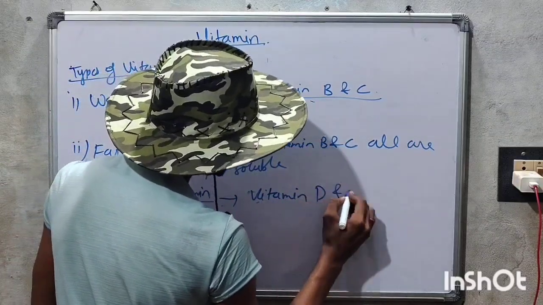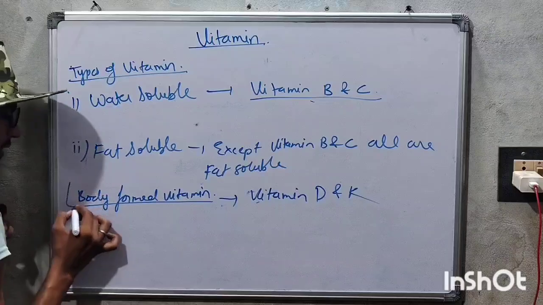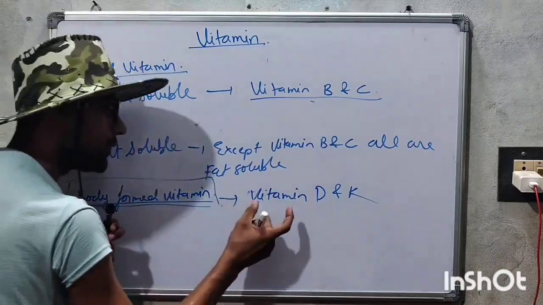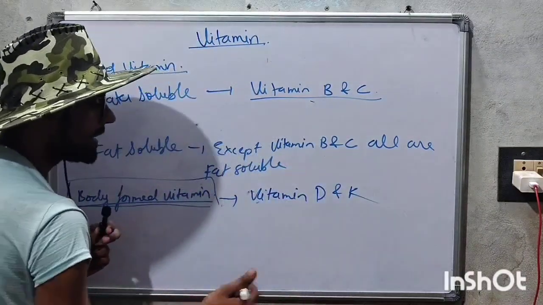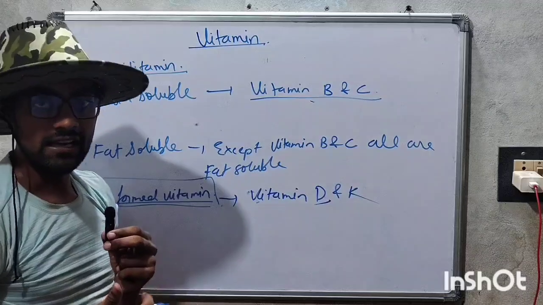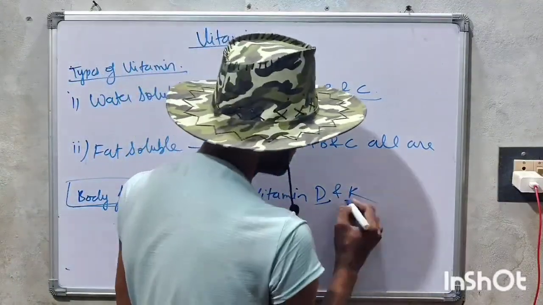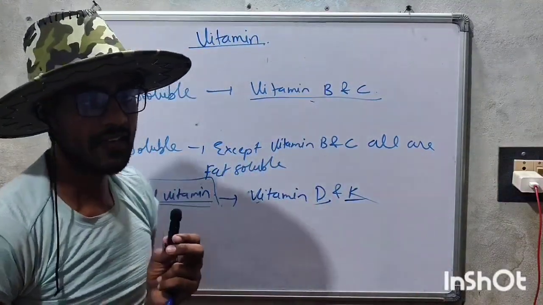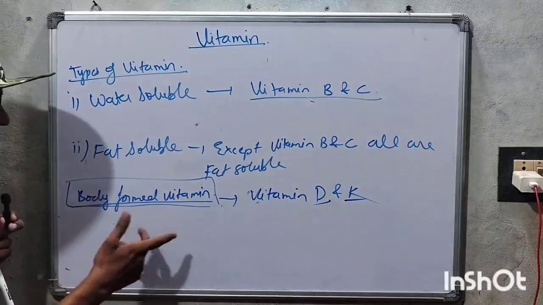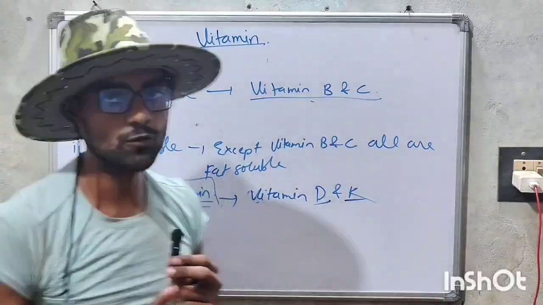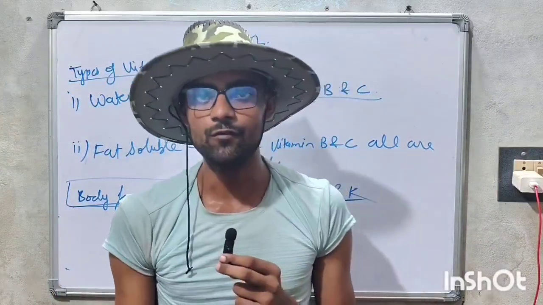Vitamin D and K are the body-formed vitamins. Vitamin D is formed in the liver, and vitamin K is formed in the large intestine. So these are the body-formed vitamins: two vitamins, that is vitamin D and vitamin K.